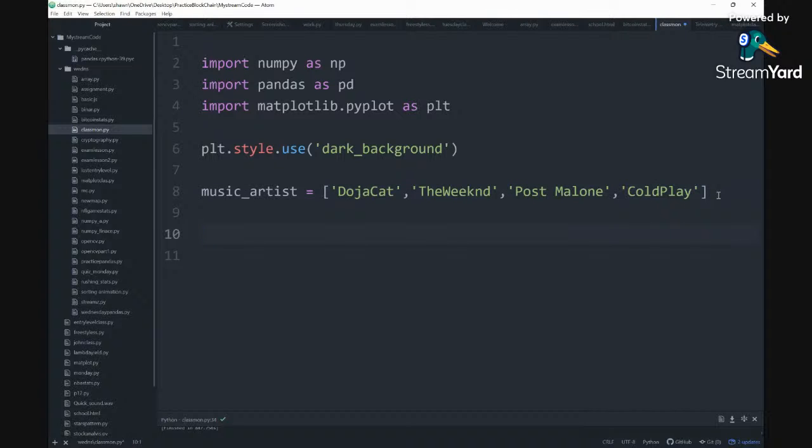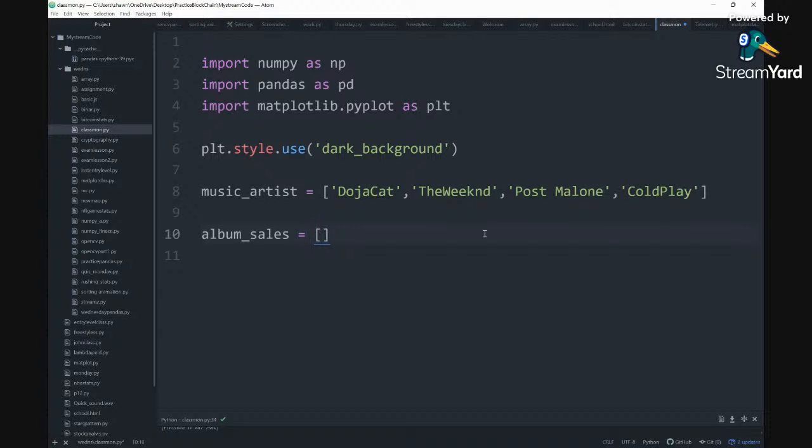We're going to add, and then it's going to be sales. Let's do album sales, and it's going to equal total album sales. So remember, for the music artist list and the album sales list, they have to have the same number of values. We've got four values here, so we have to add four values to line up with the four music artists.